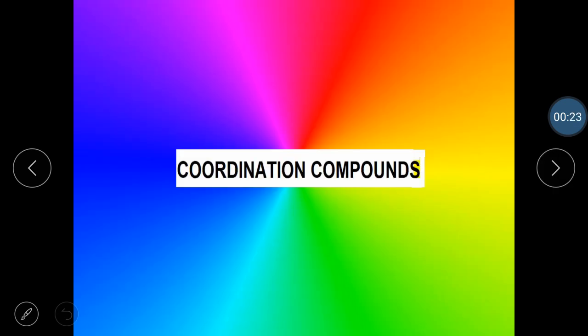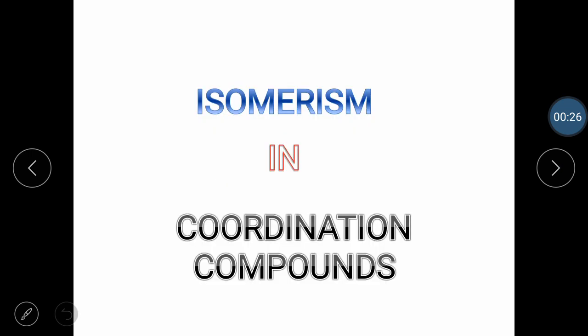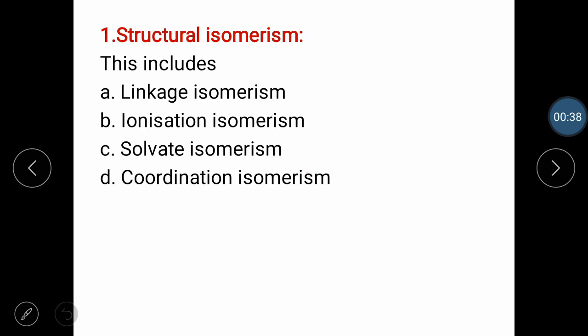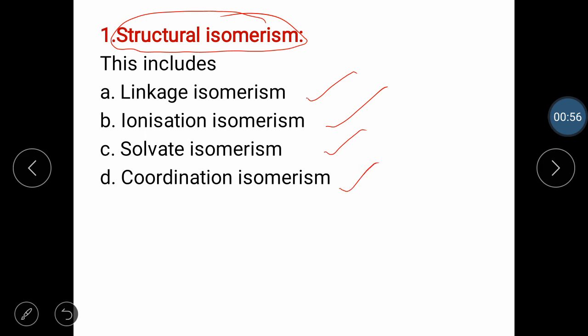Yes, coordination compounds, chapter name, we know that, and the topic is isomerism in coordination compounds. We know that isomerism in coordination compounds is of two types: structural isomerism and stereo isomerism. And we are focusing on the first one, that is structural isomerism. Structural isomerism is mainly of four types: linkage isomerism, ionization isomerism, solvate isomerism, and coordination isomerism. Now we'll see all these four types one by one.